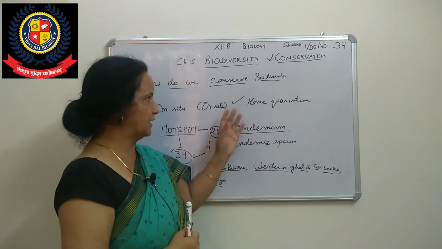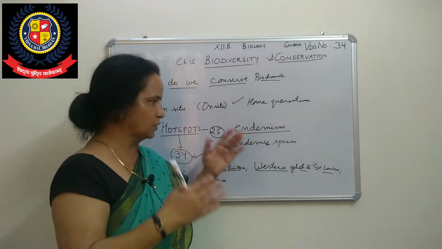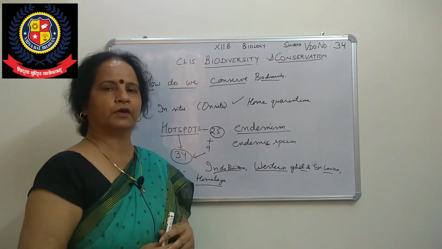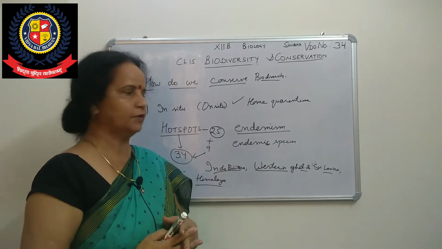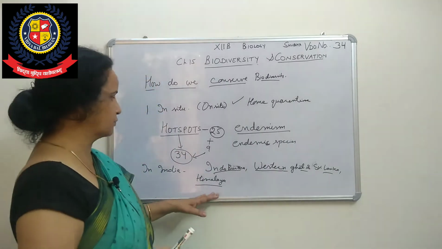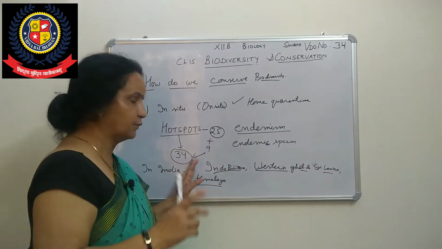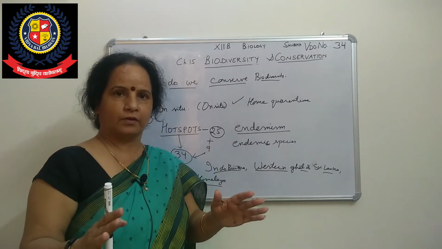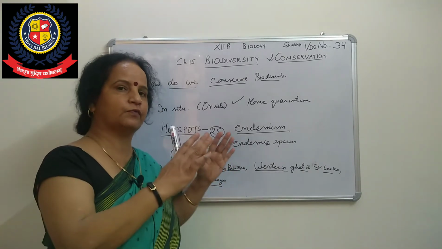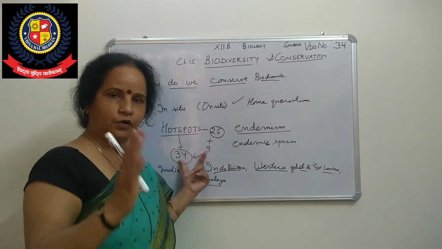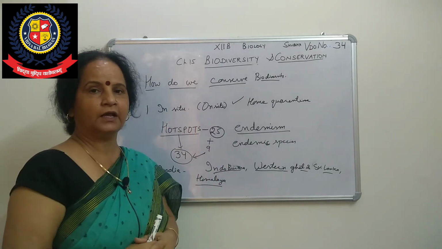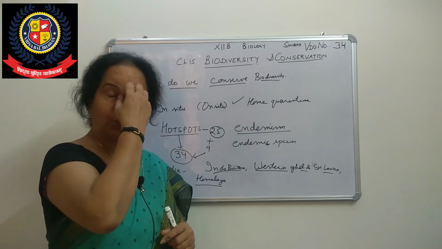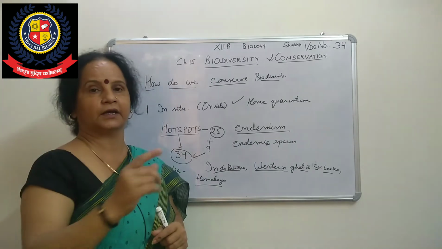That was in situ. In our India, we also have in situ programs on site, where we are preserving and protecting a number of endangered species. I will tell you what those are. First, the total is 34 hot spots. The total land area of these 34 hot spots is nowadays less than 2% of the total earth area.